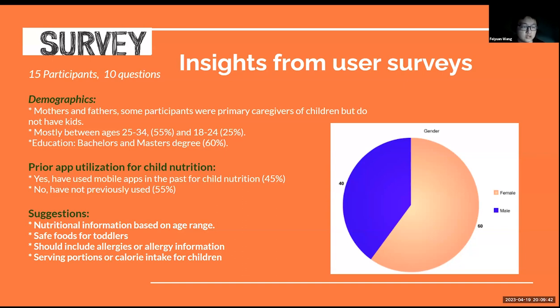60% of them have bachelor's or master's degrees. We found that 45% of participants have used a nutrition app in the past. In addition, we were able to collect some suggestions and needs, including the need for nutritional information based on age range, safe foods for toddlers, easy handling of allergies or allergy information, and measurement of serving portions or calorie intake for children.